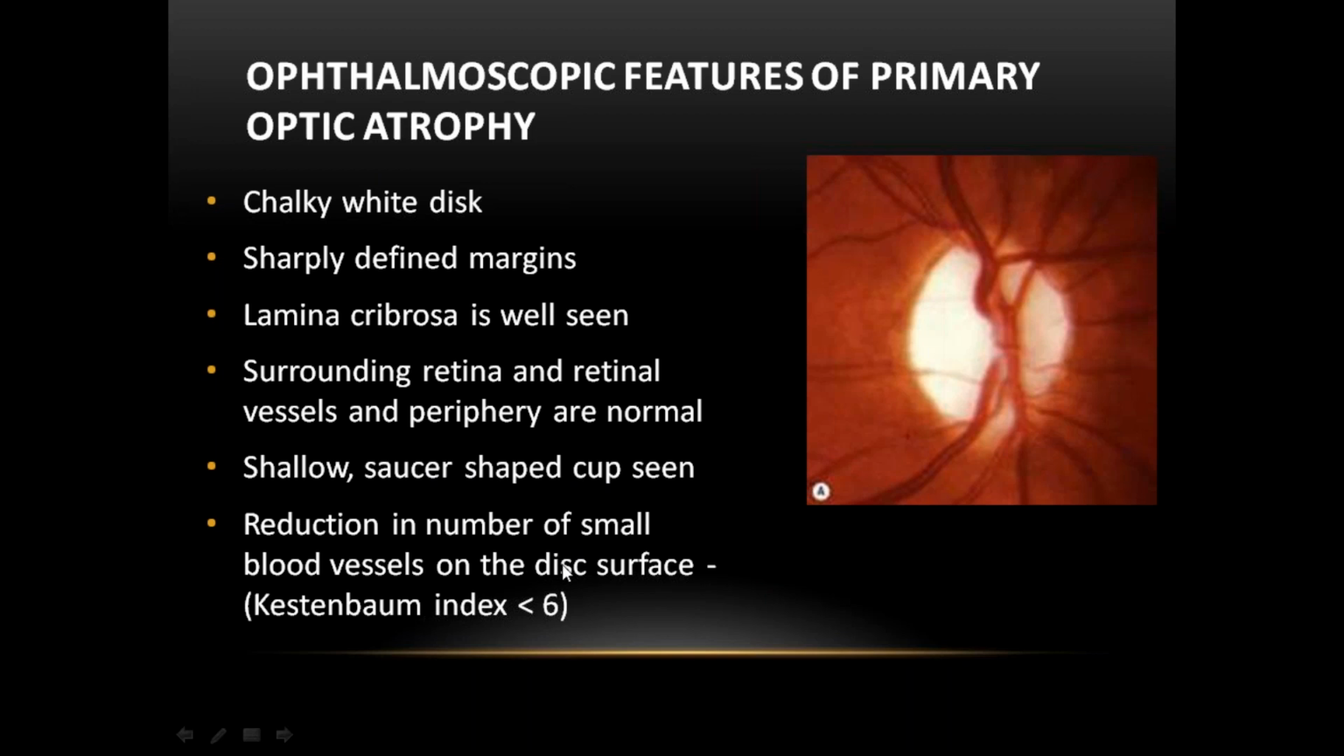There is a reduction in the number of small blood vessels on the disc surface. Usually you see small blood vessels on the disc surface. This reduction in the blood vessels on the disc surface is called Kestenbaum sign. The Kestenbaum index is less than 6 in primary optic atrophy. This is an example of primary optic atrophy.